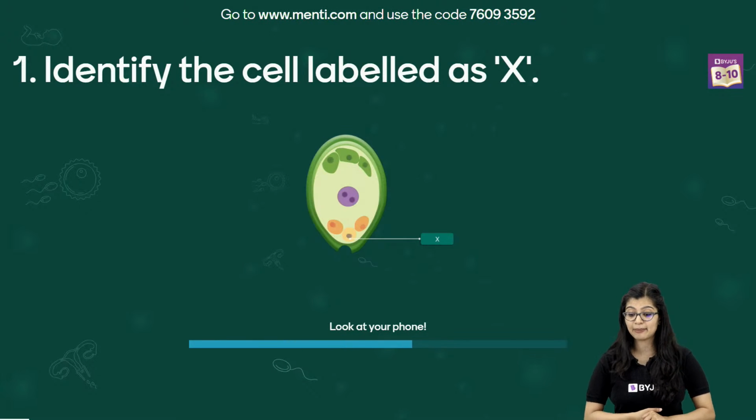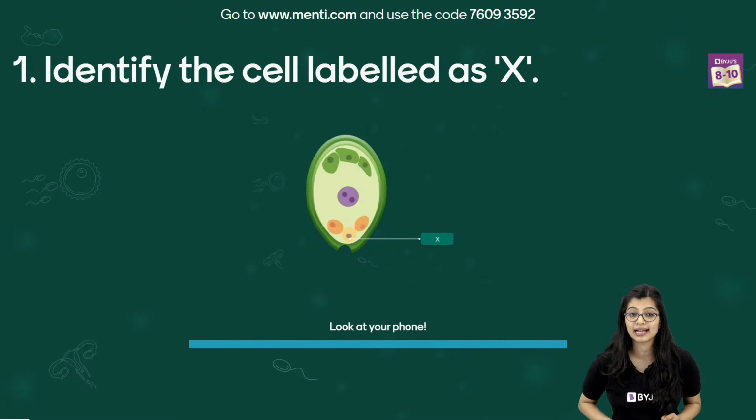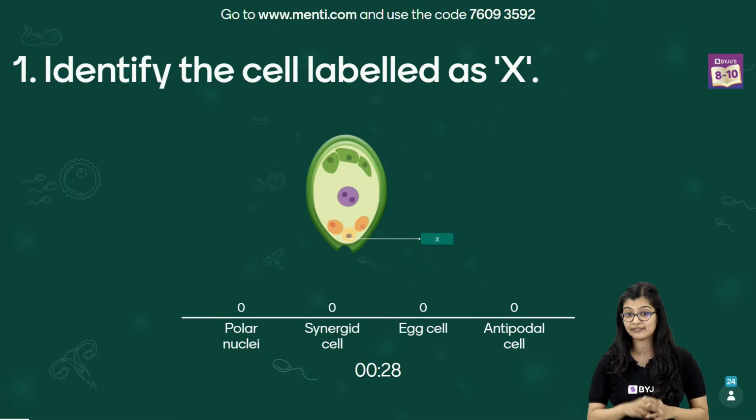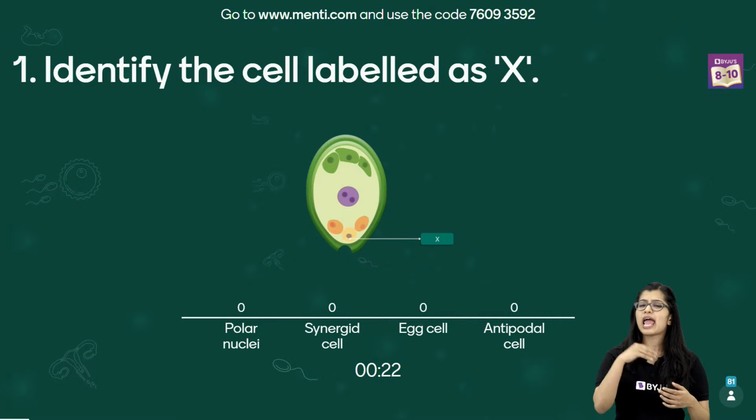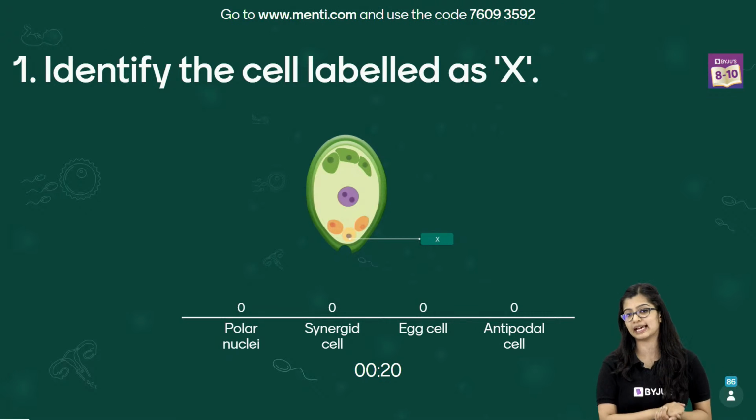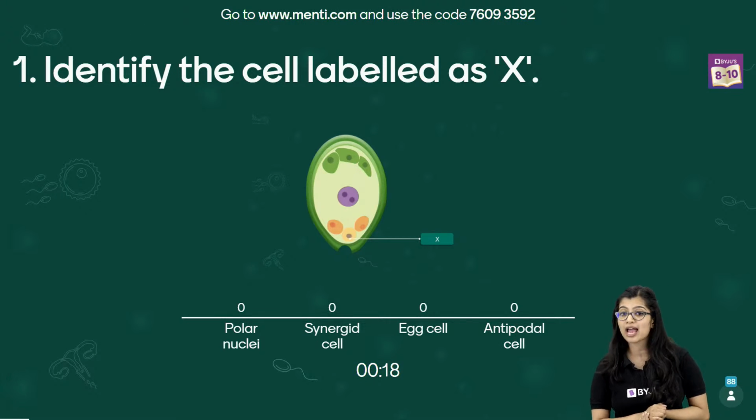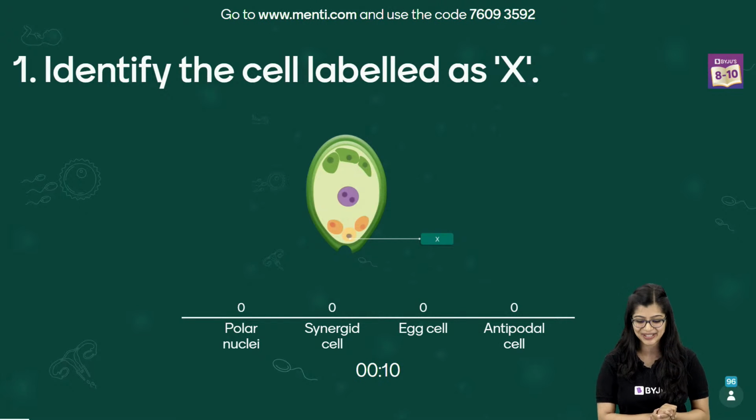Identify the cell labeled as X. So here, as you can see, we have an image given and we need to identify which is X. We have polar nuclei, synergid cell, X cell and antipodal cell. Oh, Ankita is telling that the lion one is hers. Okay. So guys, we have 15 seconds for this particular question. Be the fastest person to answer.